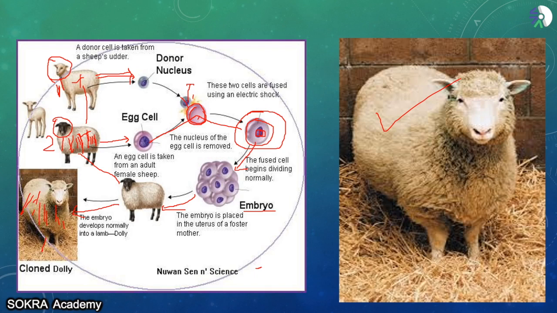So this was the first genetically engineered sheep, where the two traits were taken from two mothers, and they were mixed together. Whatever they wanted, they were mixed together, and the child that was born was very amazing. That is the amazing thing about genetic engineering: whatever composition you want, you can easily make. But that kind of technology is still not available presently, as I'm teaching you this lecture.